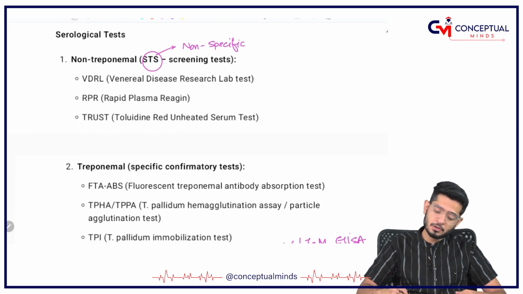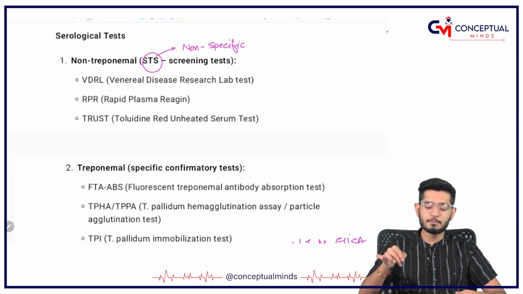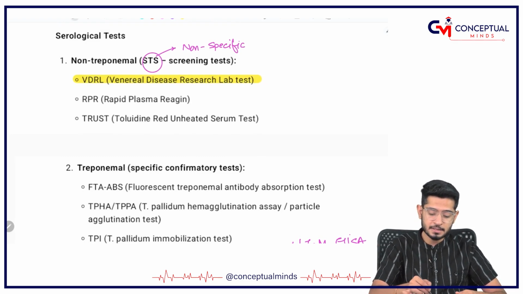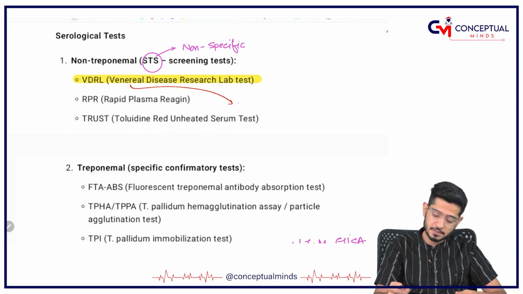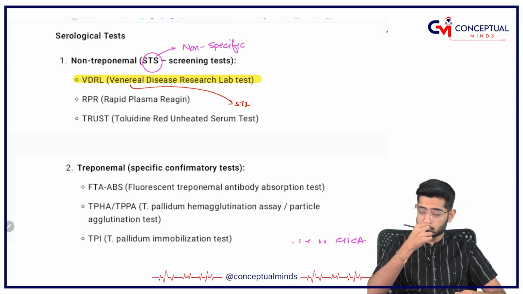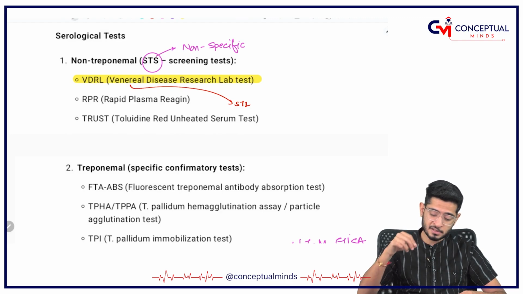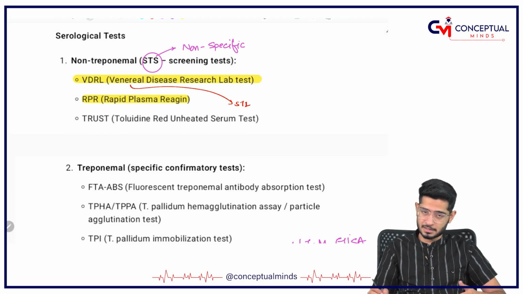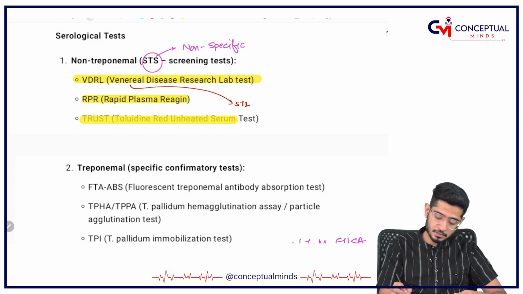Now, serological tests are very important. Please remember, you must have read about VDRL, venereal disease. Venereal disease is a sexually transmitted infection. So, Venereal Disease Research Laboratory testing, VDRL. Then you have got rapid plasma reagin, that is also another test, and TRUST is also a test.